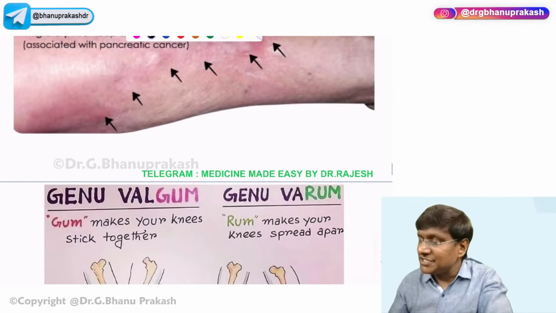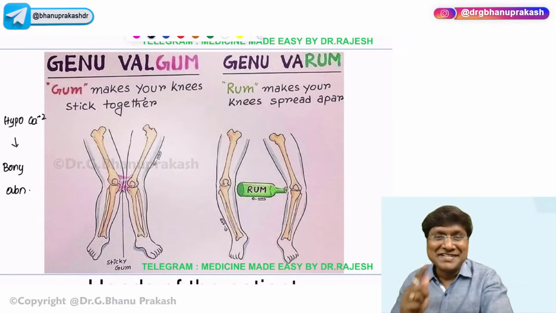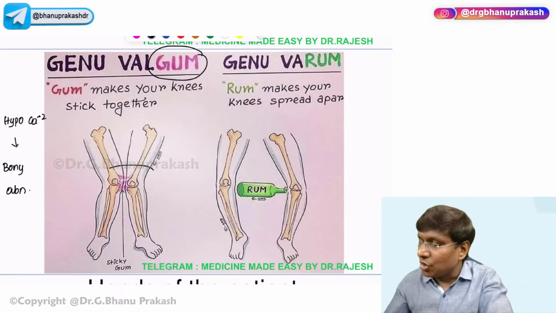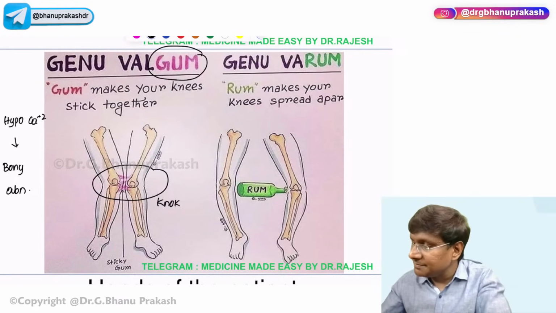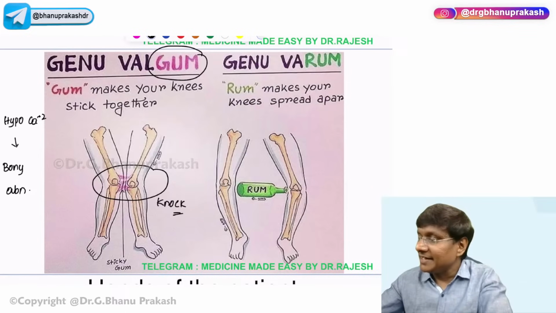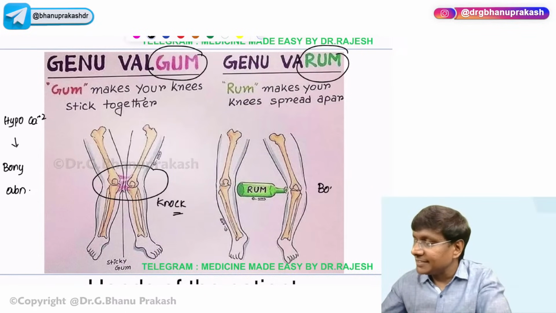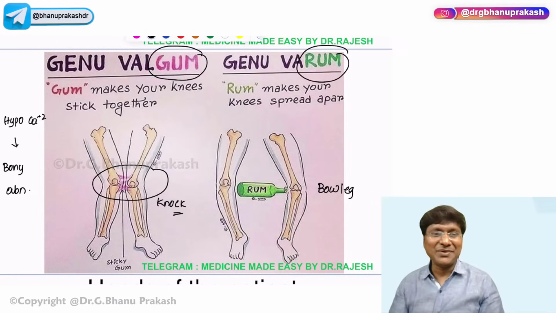Okay, and in patients with hypocalcemia, you will also have bony abnormalities. What will be those bony abnormalities? Genu valgum, genu varum. Genu valgum is like knock knees. So you take a gum, right? You take the gum and you fix both the knees. That will become knock knees. Genu varum, you take a rum bottle and place it between both the knees. That becomes the bow legs. So these are the bony abnormalities that you will have because of the hypocalcemia, right?